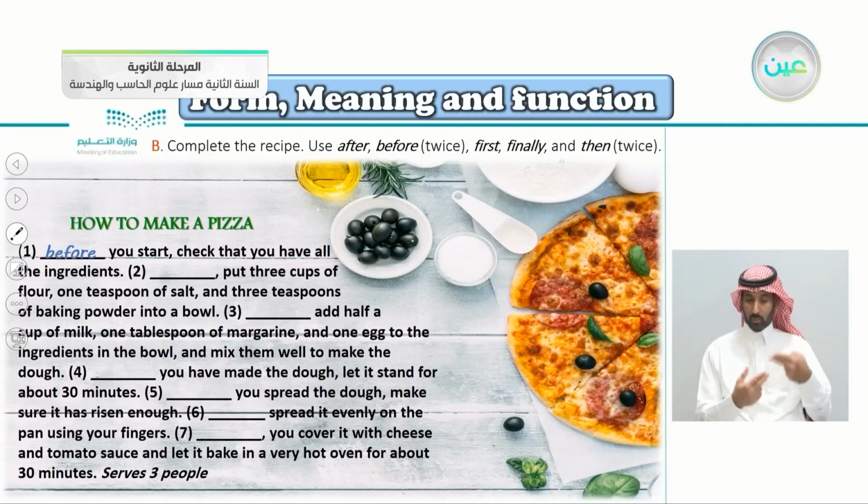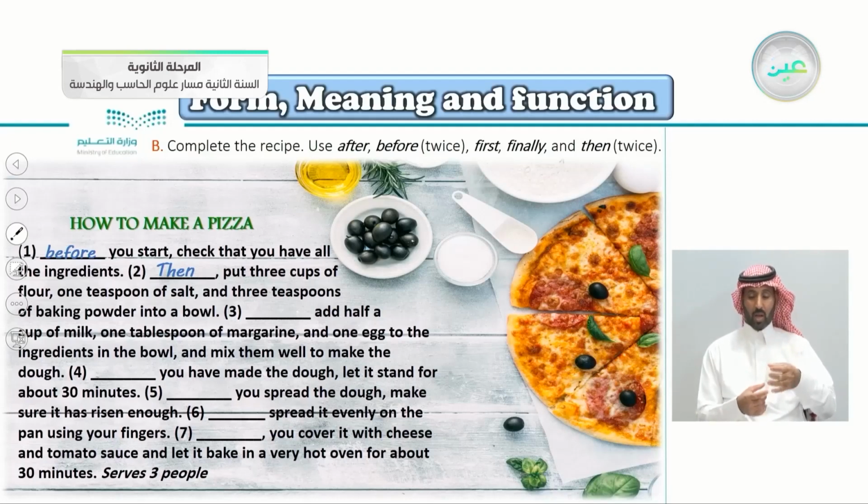Before you start, check that you have all the ingredients. So the first step here: then put 3 cups of flour, 1 teaspoon of salt, and 3 teaspoons of baking powder into a bowl. Number 3 here, add half a cup of milk.